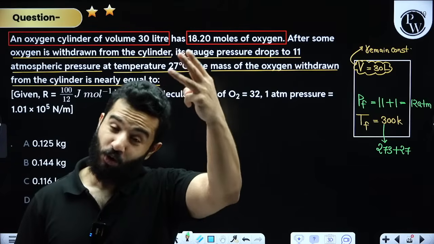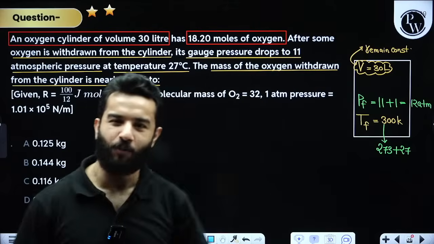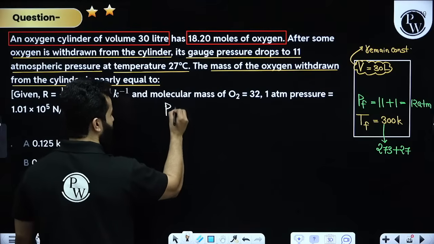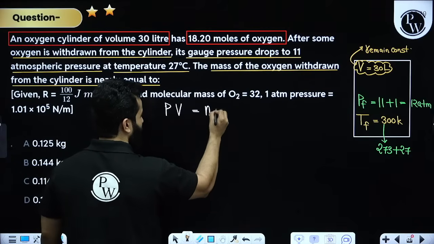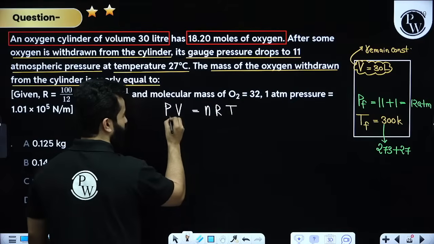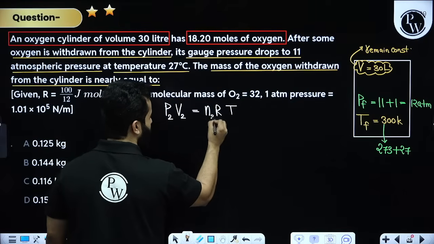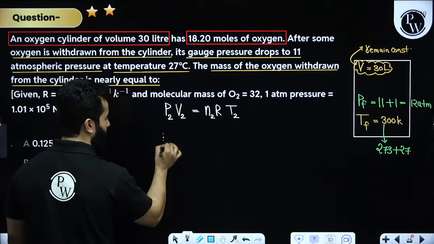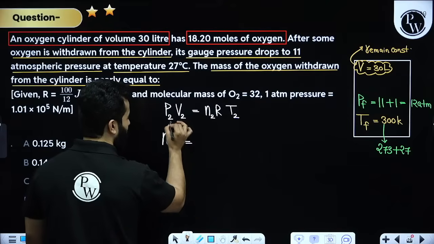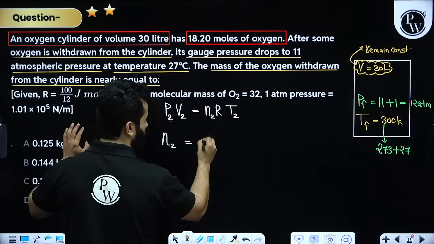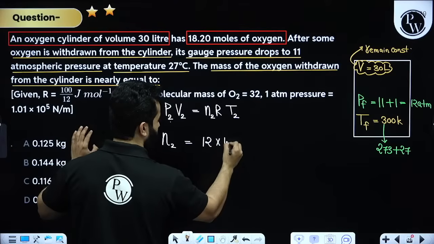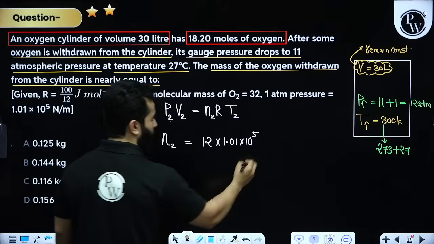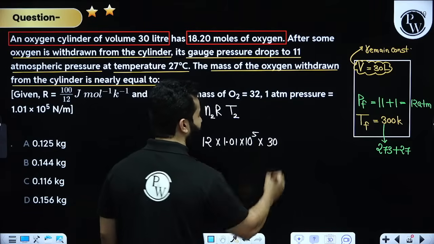You know the final volume, can we write down the final number of moles? Can't we write it down? Be quick. So we know that we can write down PV equals nRT. We are going to say P2 V2 equals N2 R T2. So if you want to find out N2, you are going to write down P2. Pressure is, my dear friends, 12 atm, and 1 atm is 1.01 into 10 to the power 5 pascals, multiplied by volume 30 liters.